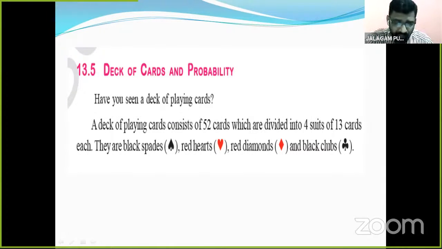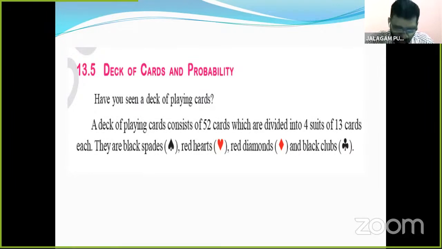So children, tomorrow you must gather more information on deck of cards, like how many cards, how many shapes, how many suits. Also you must try to identify the shapes. Here 4 shapes are there. Once again, you see about deck of cards, children. And also tomorrow you must gain some knowledge about the deck of cards. It is very easy to solve the problems.